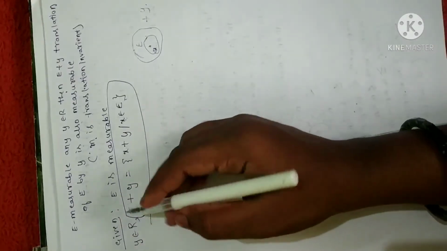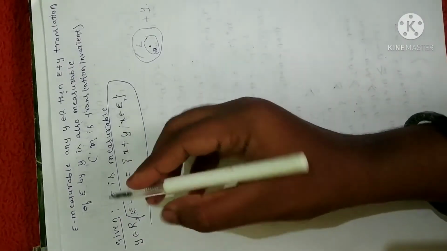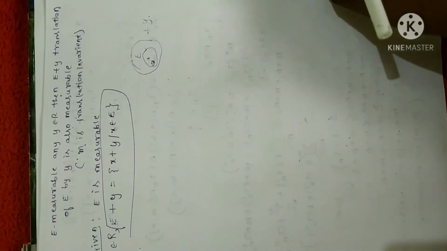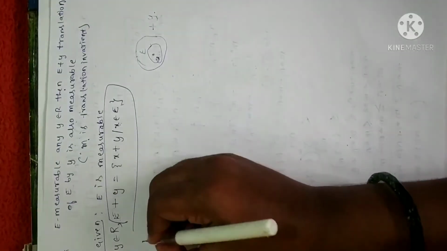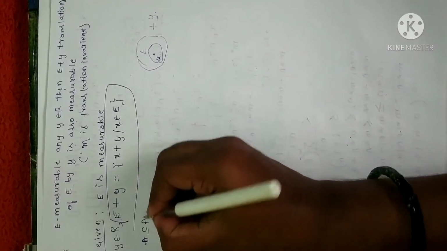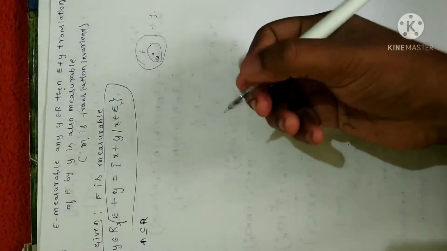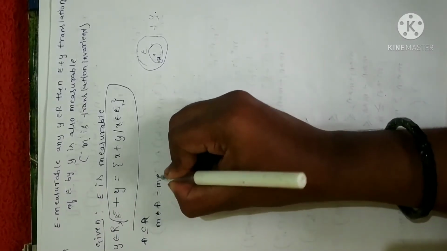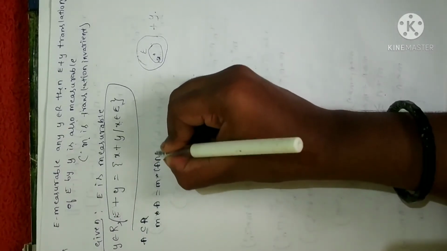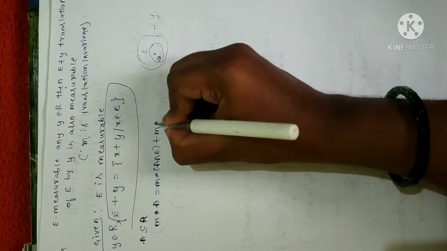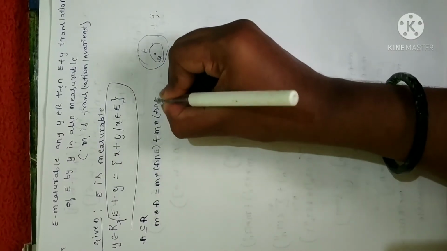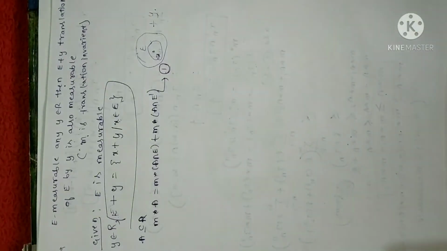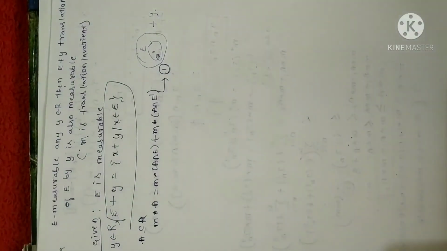Fine. Now, since E is measurable, I can apply the definition of measurability of a set. It says, if E is measurable, then for any set A which is a subset of R, M star of A is equal to M star of A intersection E plus M star of A intersection E complement. This is from the definition of measurability of a set. Let me take that as equation 1.